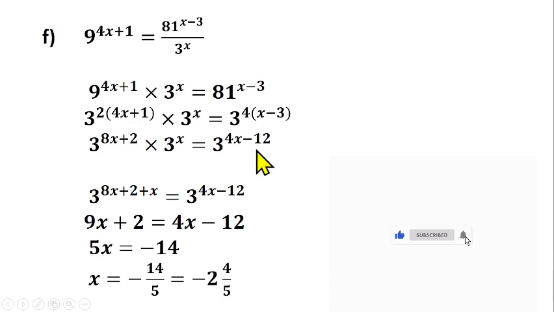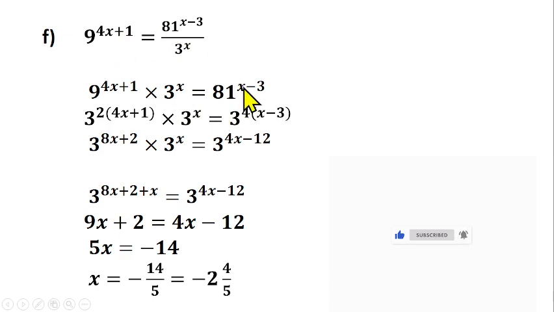So let's look at this question again on indicial equation. Look at this as well. What do you think we can do? This is a fraction, we can cross multiply as well. So you have 9 raised to power 4s plus 1 multiplied by, because if you cross multiply, this one goes here, this 3 raised to power s will multiply this one. So we have times 3 raised to power s equals to